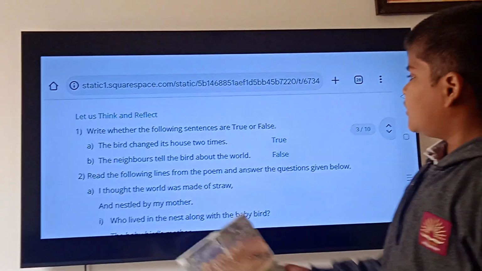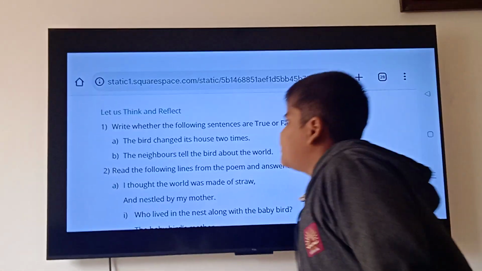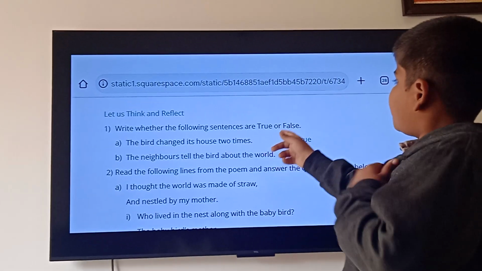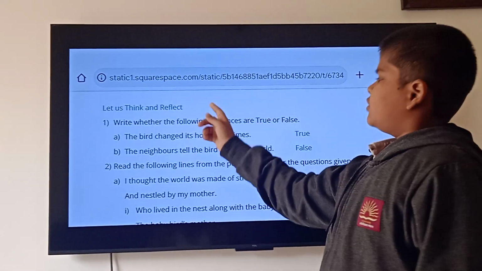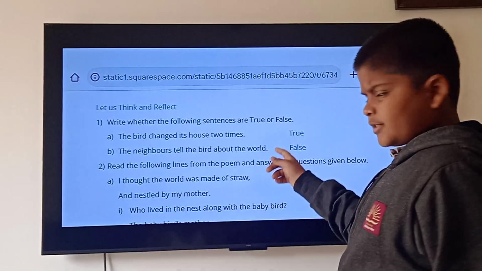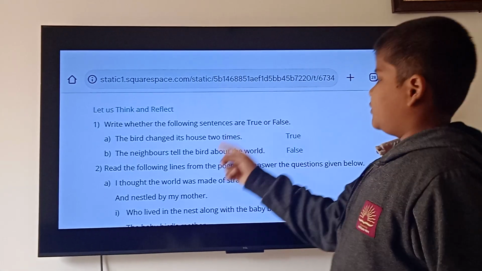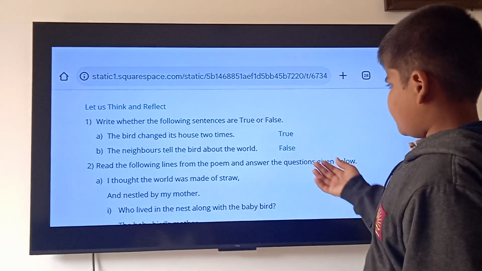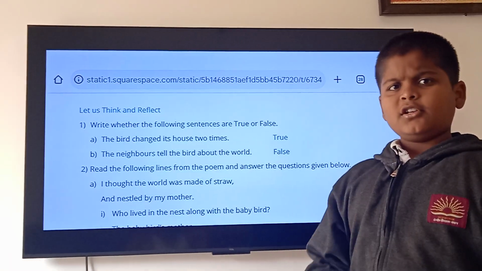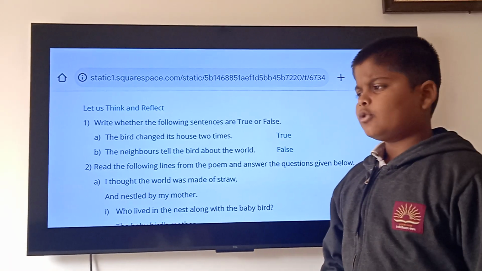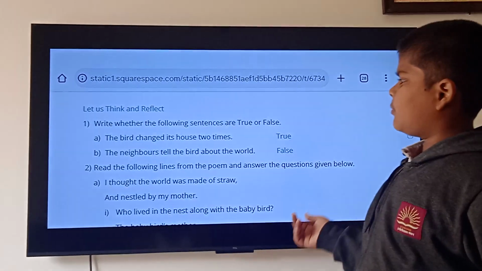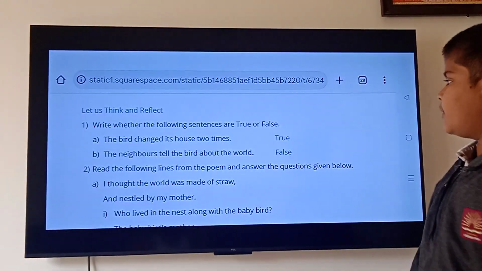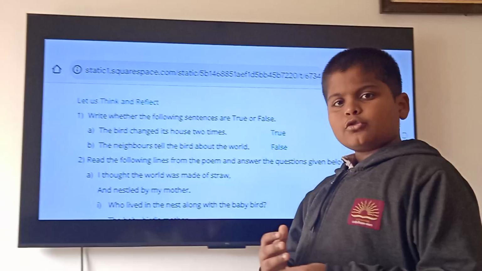Then, let us think and reflect. Write whether the following sentences are true or false. A. The bird changed its house two times. True. B. The neighbors tell the bird about the world. False. It is false because the neighbors don't know about the world, because her neighbor was also a bird.